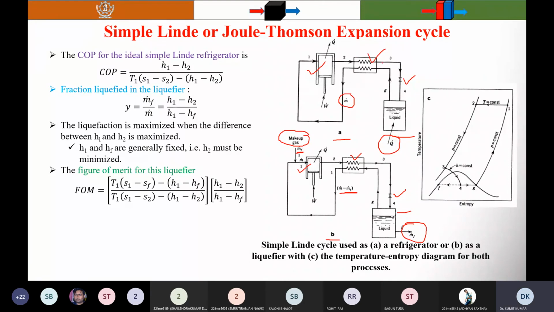And 2 to 3 represents the heat exchange between the gas coming from the compressor, which exchanges energy with the cold fluid coming after the expansion. Okay, so here you can see 2 to 3.